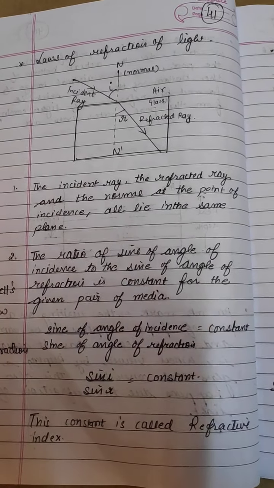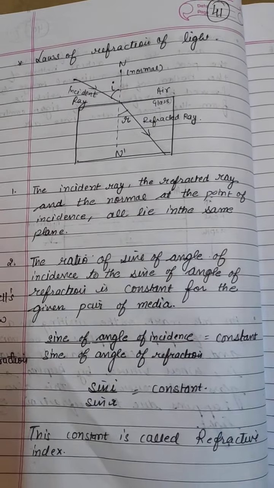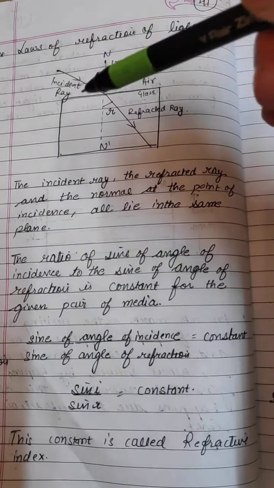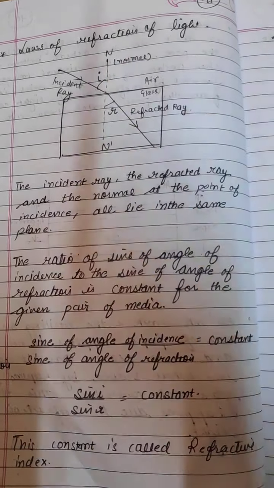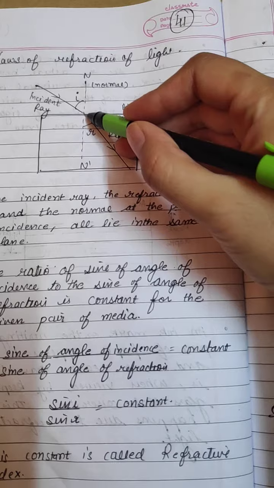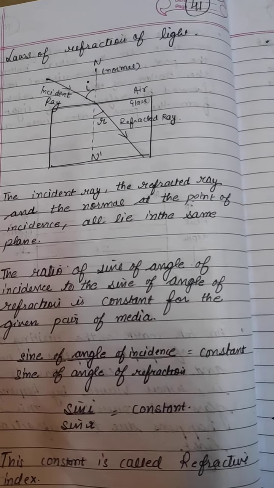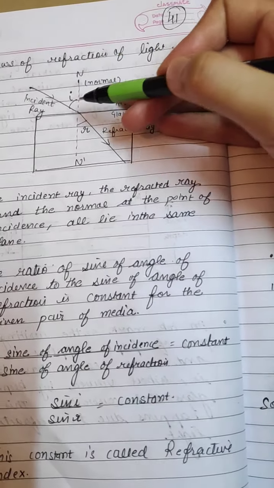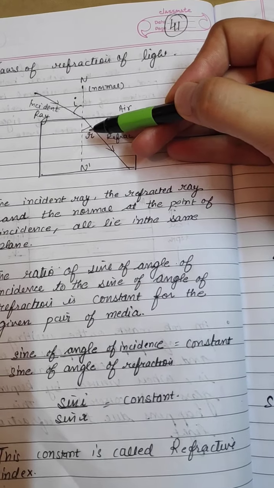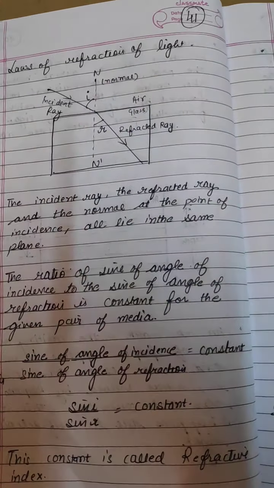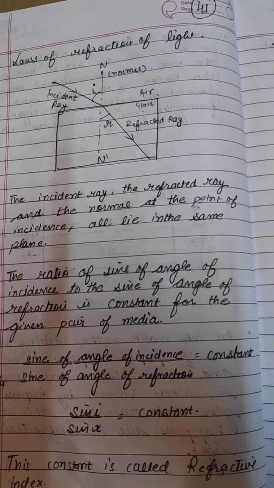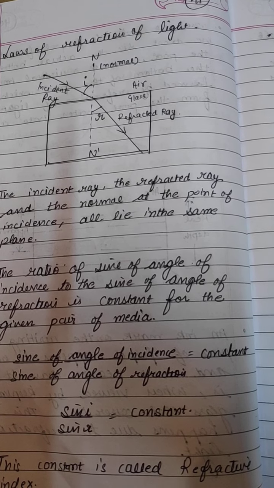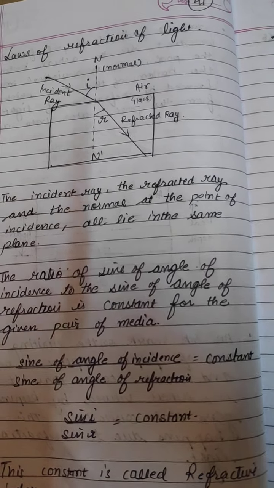Let's discuss the laws of refraction of light now. Through the same diagram, let's discuss the first law: the incident ray, the refracted ray, and the normal at the point of incidence, all lie in the same plane. Second point: the ratio of the sine of the angle of incidence, that is sine i, to the sine of the angle of refraction, sine r, is always constant for the given pair of media. What is the given pair of media here? Air and glass. That pair of media is always constant.